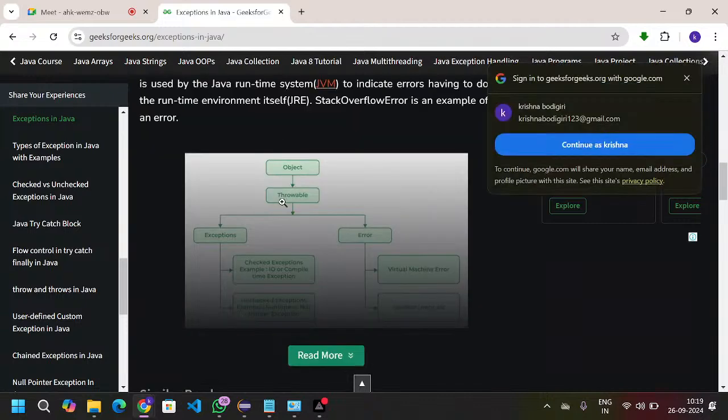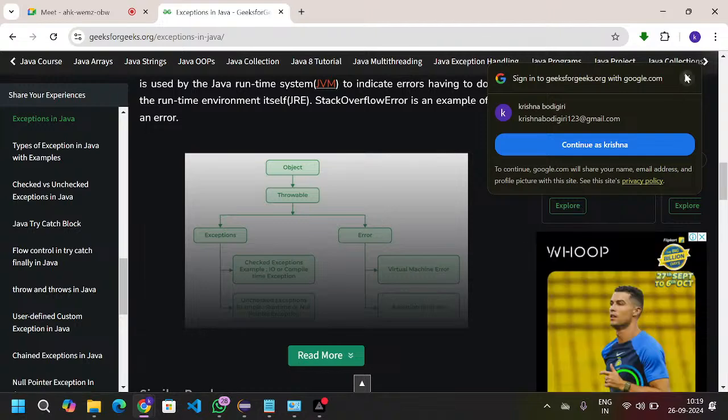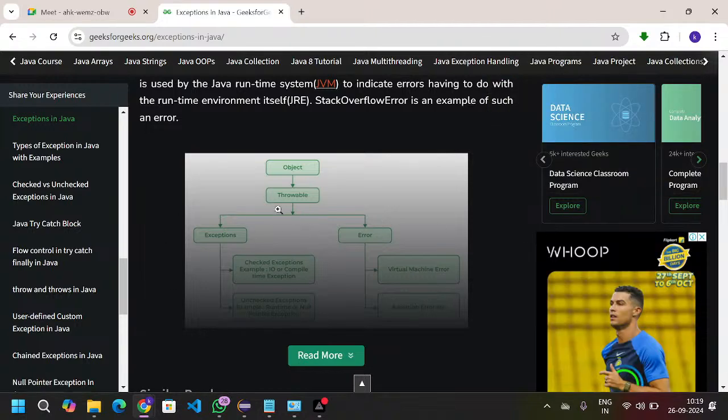You can observe here. The exception's parent class is Throwable. Throwable's parent class is Object. If anyone asks what is the parent class for exception, it is Throwable. Under Throwable, we have two classes, Exception and Error, which are predefined classes. Again, under Exception, it is divided into checked exceptions and unchecked exceptions. Are you guys clear with my point?